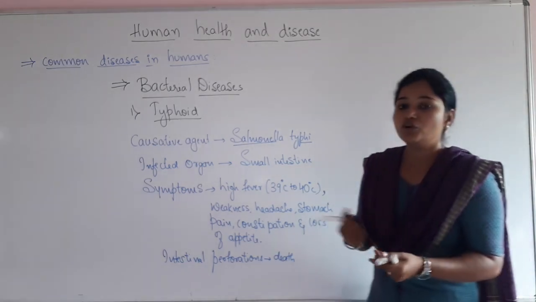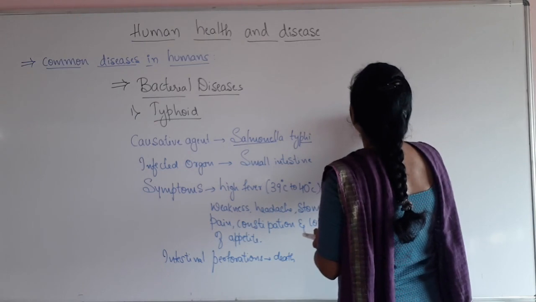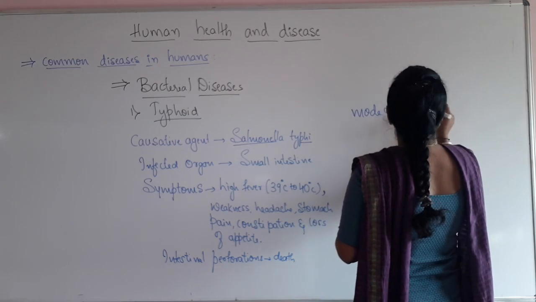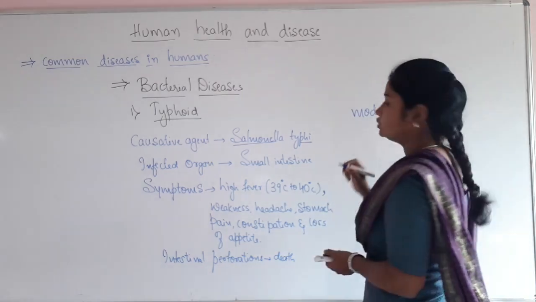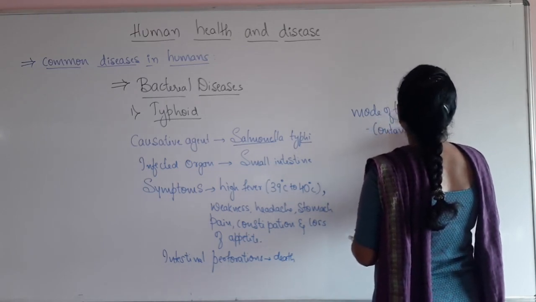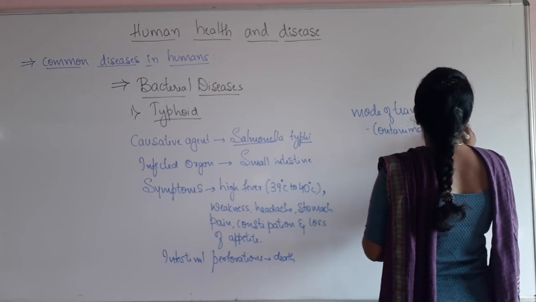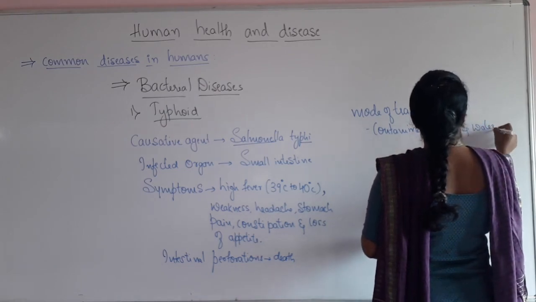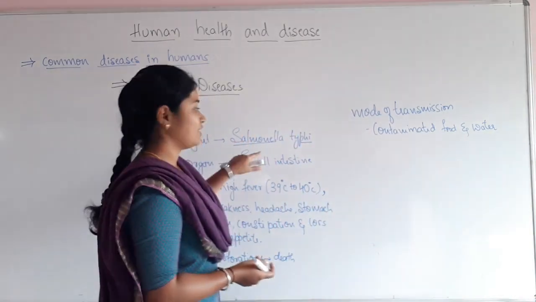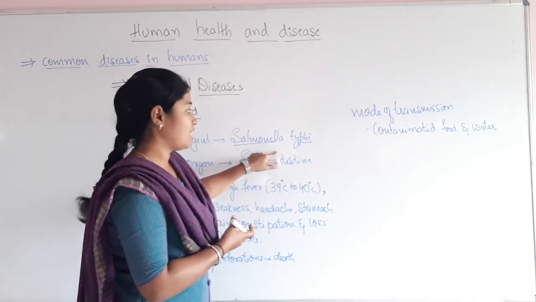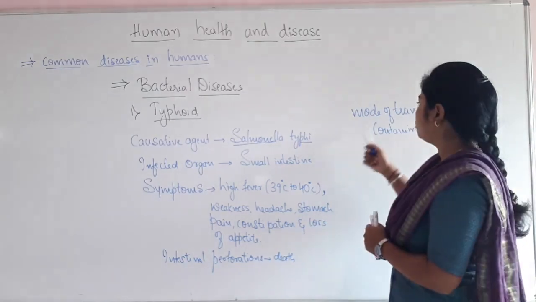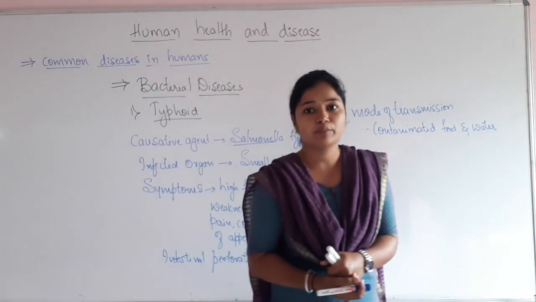Now what is the mode of transmission? Mode of transmission means how this typhoid is transmitted. Typhoid is transmitted through contaminated food and water. If a person drinks water containing Salmonella typhi bacteria, or eats food containing Salmonella typhi, then that person can easily be affected by typhoid. So the mode of transmission is through contaminated food and water.